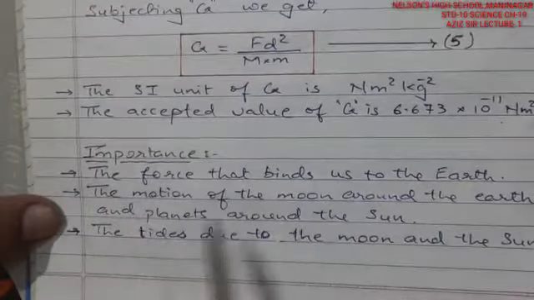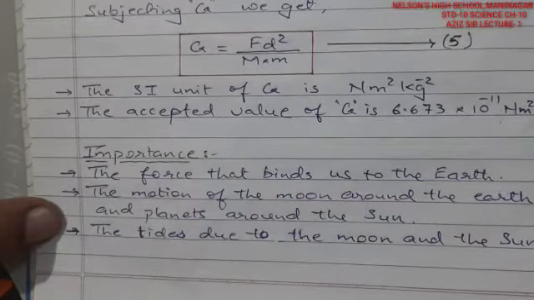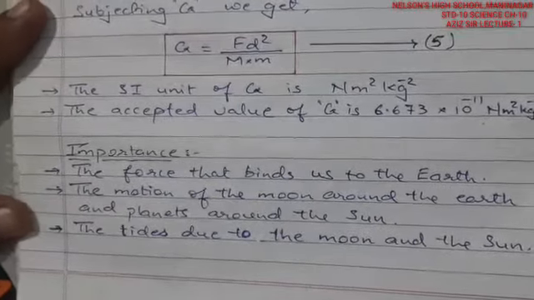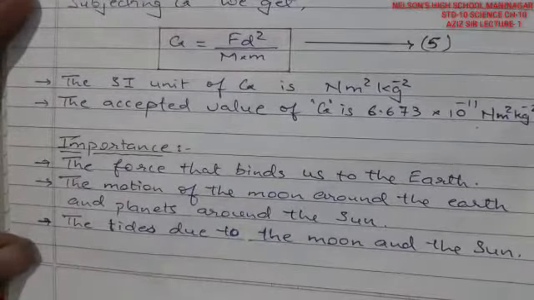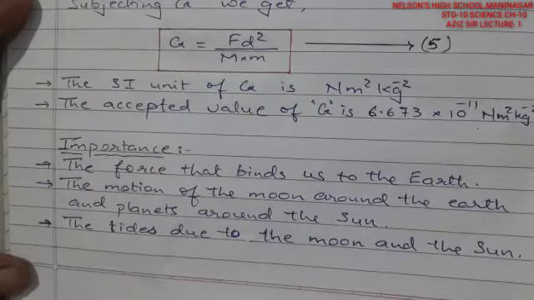The motion of the moon around the earth and of the planets around the sun, these two orbits that we are seeing, the moon is capable of rotating around the earth just because of the gravitational force of the earth, and the moon also attracts the earth. Both of them bind each other, and because of it the moon rotates around the earth.